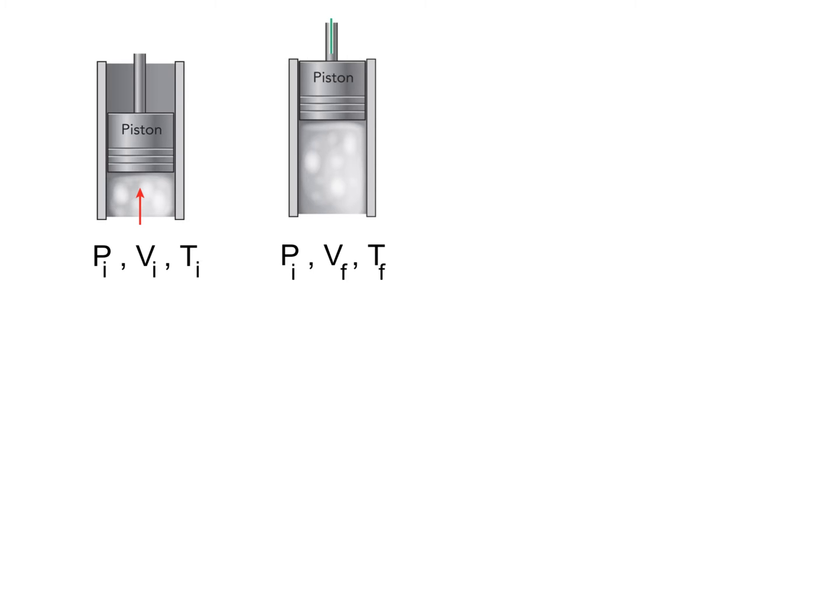Now let's ask ourselves what happens to the internal energy of the system when this process occurs. So we can use the first law. We know that a small incremental change in internal energy is equal to a change due to energy added as heat plus any energy that is transferred in or out of the system as work.